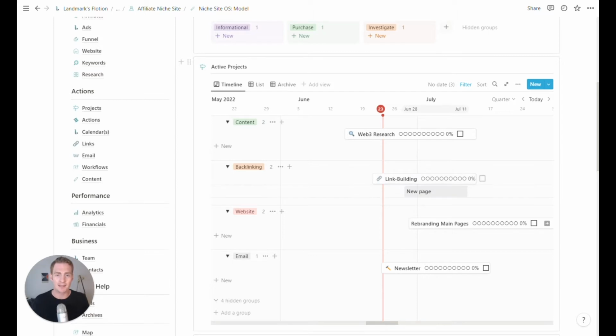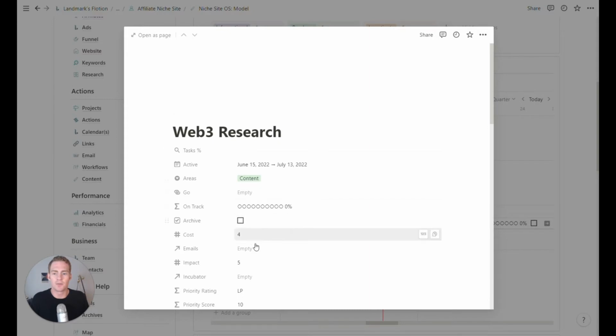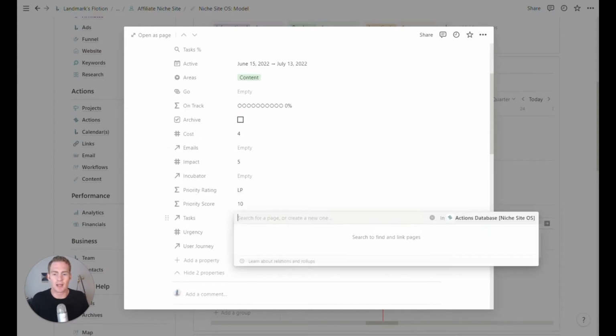You might have some backlinking projects going on. You might have a rebuild or something related to your website. Or maybe you have an email campaign project going on. So you can get a high level overview of these projects, and then the progress is related to the tasks that are inside of that project.